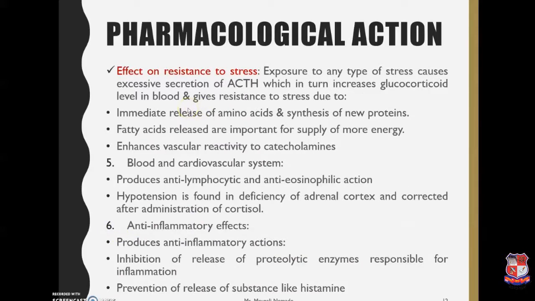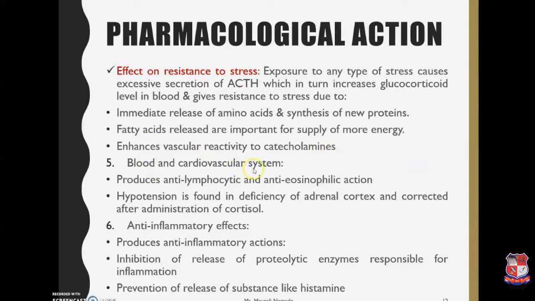Effect on resistance to stress. Exposure to any type of stress causes excessive secretion of ACTH, as we have seen in the regulation of hormone, which in turn increases the glucocorticoid level in blood. This gives resistance to stress due to the following reasons: immediate release of amino acids and synthesis of new proteins. Fatty acids released are important for supply of more energy and enhance the vascular reactivity to catecholamines.